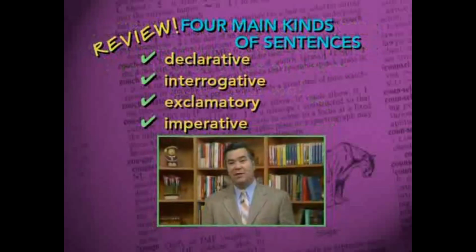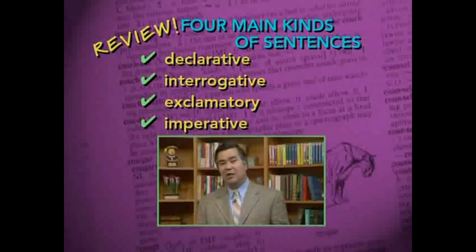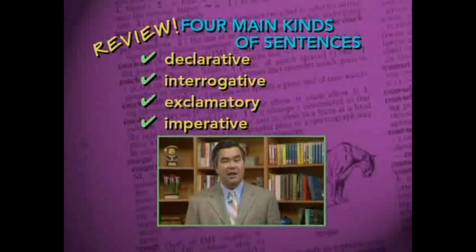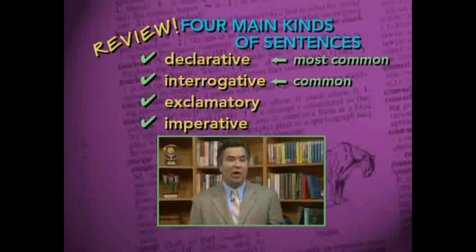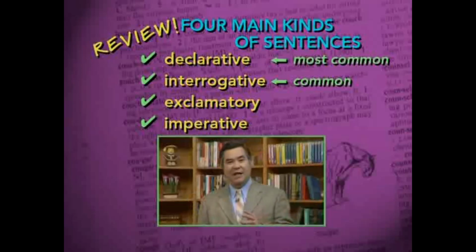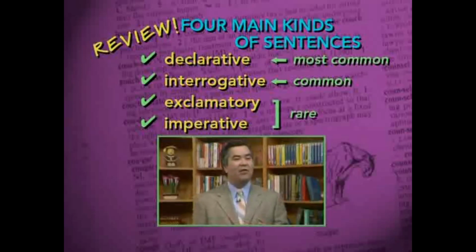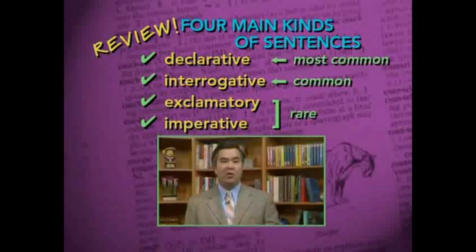These then are the four types of sentences: a declarative sentence, an interrogative sentence, an exclamatory sentence, and an imperative sentence. In most writing, declarative sentences are by far the most common. Interrogative sentences come second most frequent, and exclamatory and imperative sentences are very, very rare in writing. They're often used in speaking and conversation, but rarely in writing. So for the purposes of English grammar, as it affects your work and school use of English, the declarative and interrogative sentences are the most important.